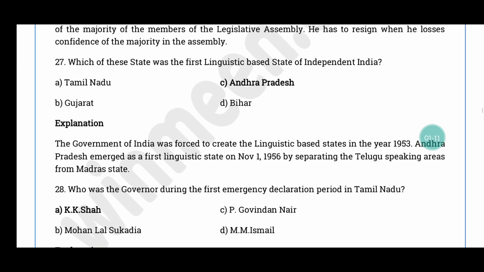Question number 27. Which of these states were the first linguistic based state of independent India? The correct answer is option C, Andhra Pradesh.